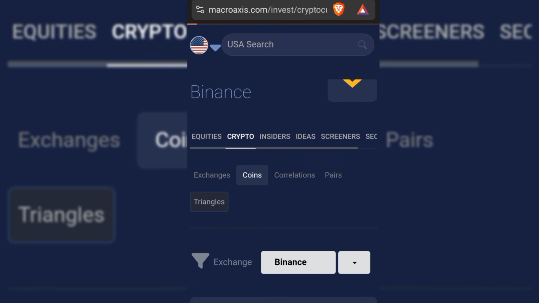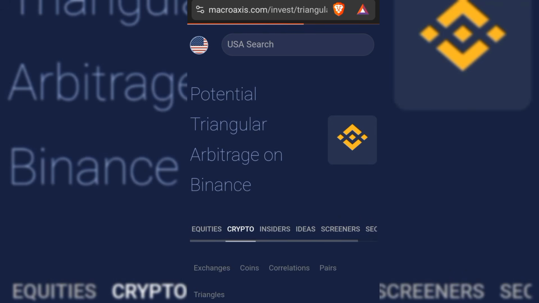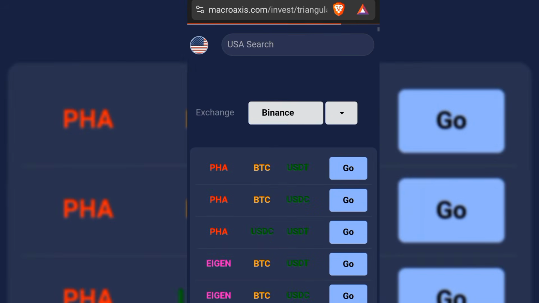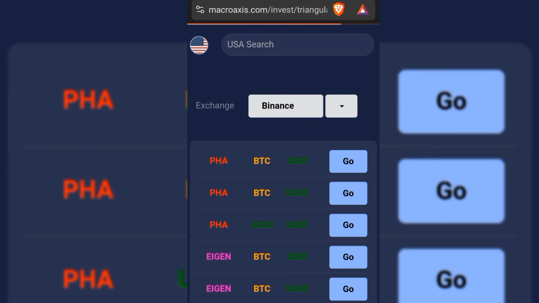Triangle arbitrage is where you are going to be making trades between three cryptocurrencies, three crypto tokens, and you make a gain at the end of every trade. Okay, so now this is it, and these are pairs, I mean cryptocurrencies that you are going to be trading this particular arbitrage with.